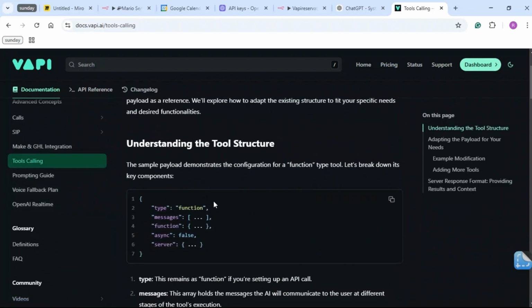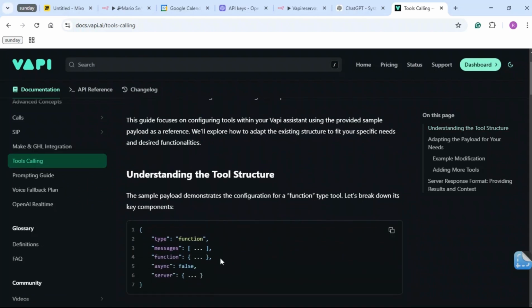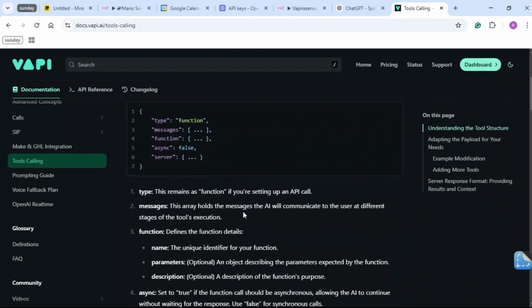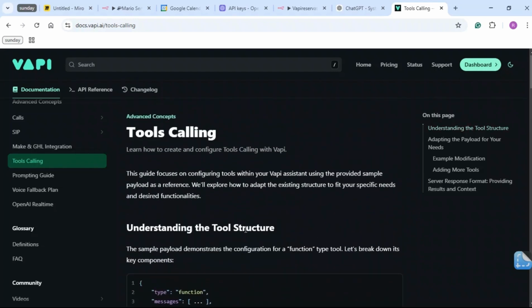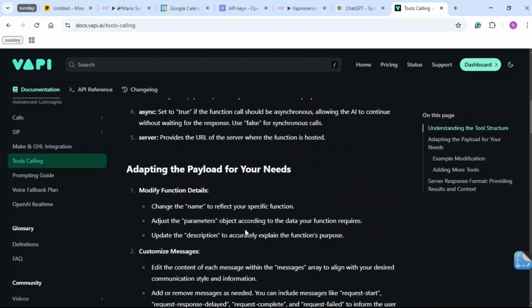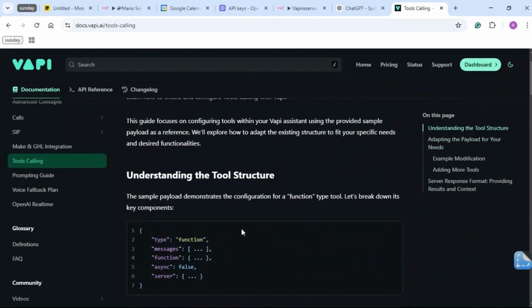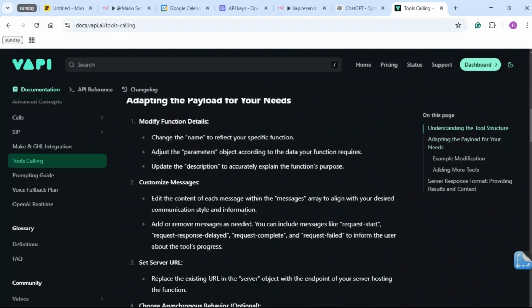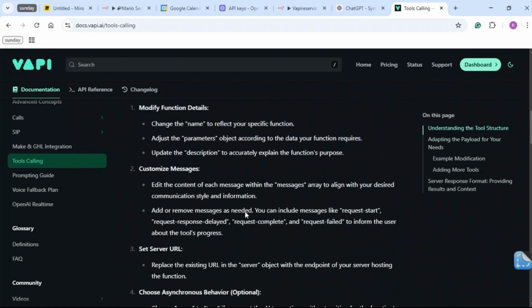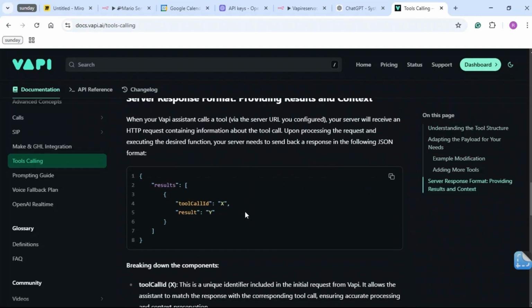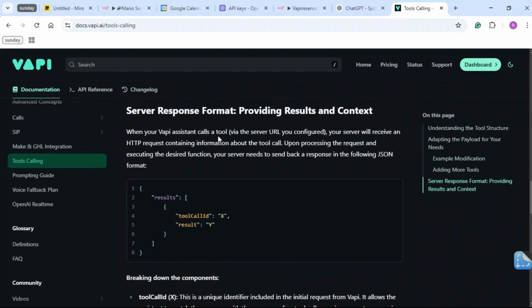And basically what they have here is what I call my notes, because this is what I refer to whenever I get lost on anything regarding JSON. What you need to do is get a server response format. So understanding the structure, adapting payload to your needs, example modification. We don't really need this. We just need the server response format. So this is a format that VAPI expects from N8N, right?